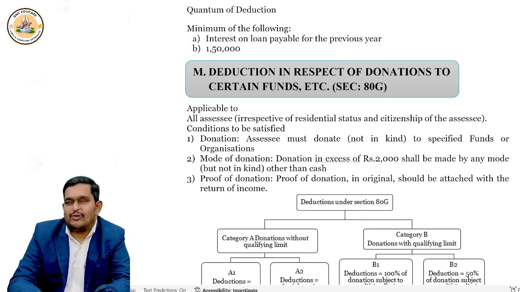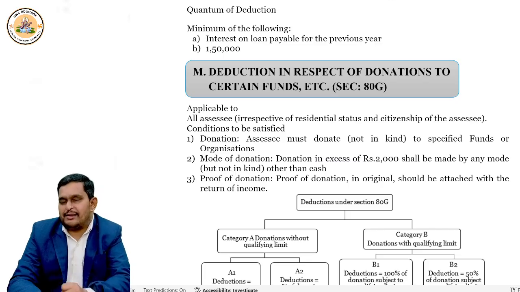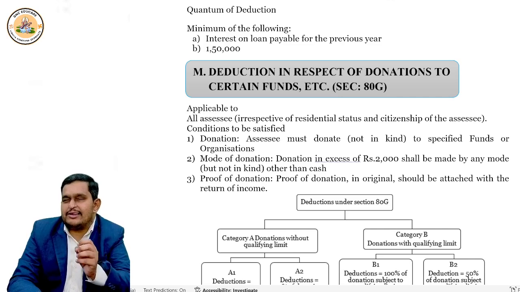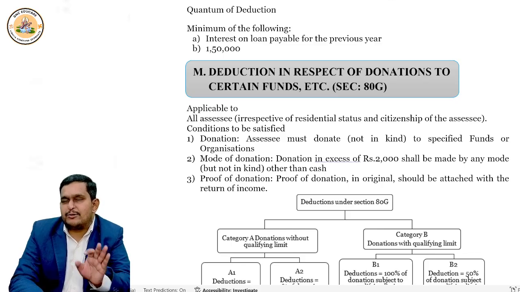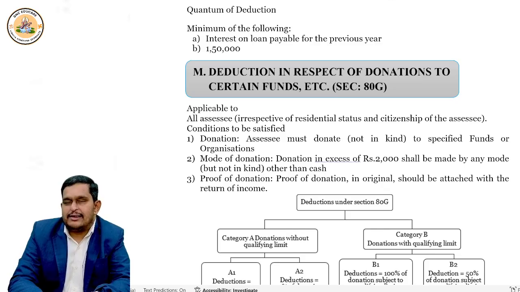That means only if you give donation in cash, that is allowed. If you make the payment of any donation, that is allowed under 80G. But cash donation cannot exceed 2,000 rupees. So if you are giving donation in currency notes, it should be up to 2,000. If it is more than 2,000, not allowed. Up to 2,000, it's allowed.